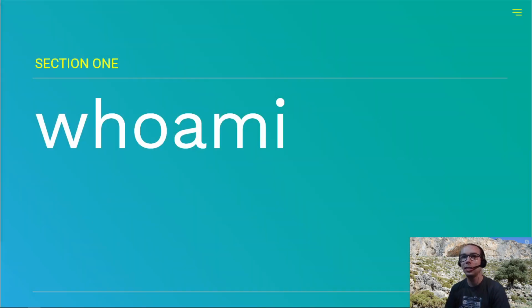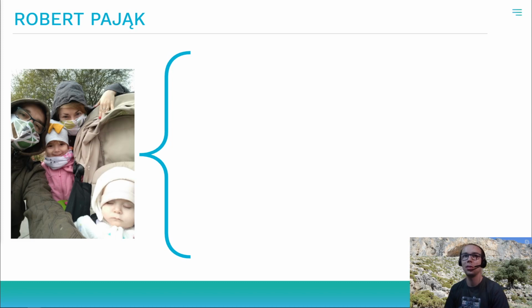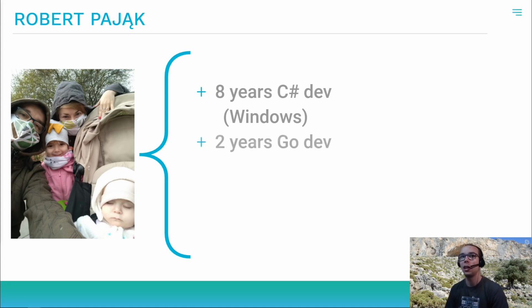Before I jump into details, let me introduce myself so I can give you more context to this presentation. On the left side, you can see my family's pandemic photo. Since studies, I've been using mostly Windows, C#, SQL Server, and PowerShell, and stuff connected with Windows. However, 2 years ago, I started to develop in Go. In the beginning, I was creating a new REST API and queue consumer microservices. Now I develop a multi-platform agent.